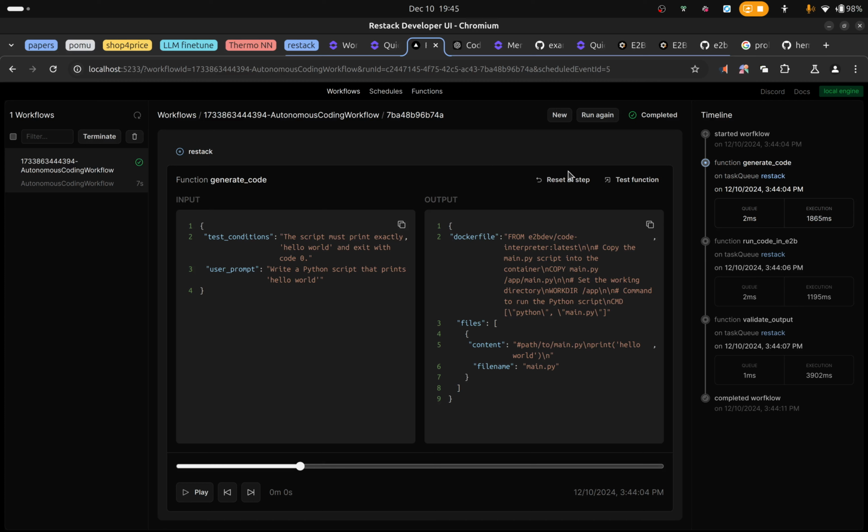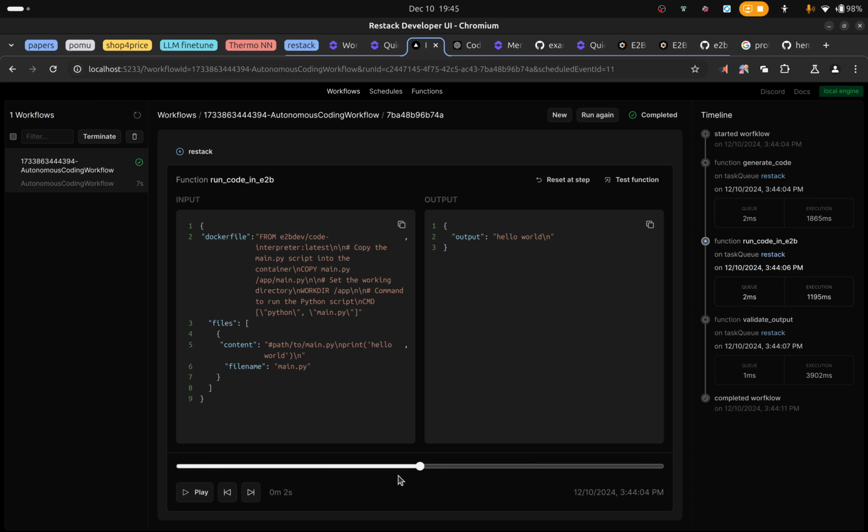That gets passed to the generate code function, which uses the ChatGPT API. This is the output of that. Then that is used as an input to the next step, which right now is running in E2B. This is the output: this Python code here and this Docker file, which is used to create the environment.